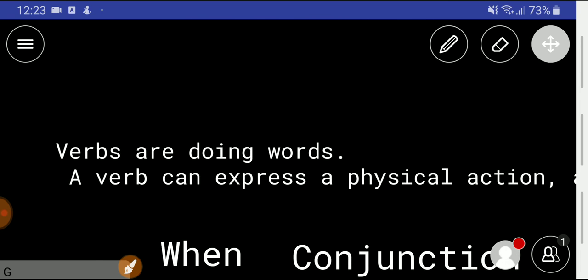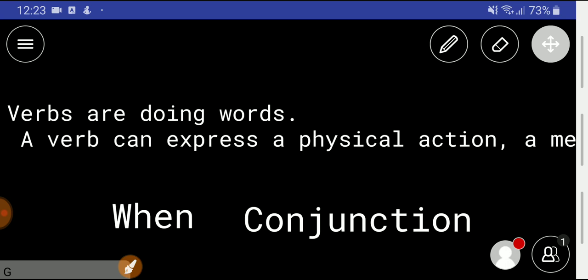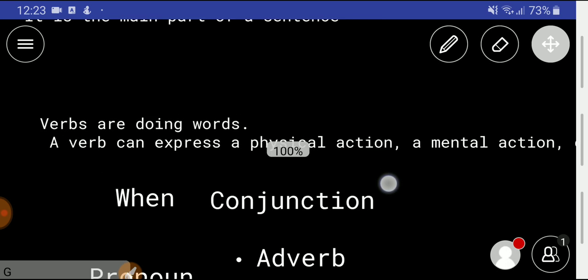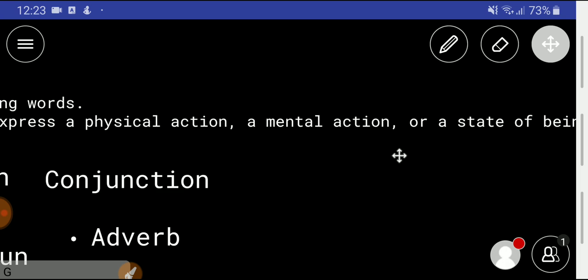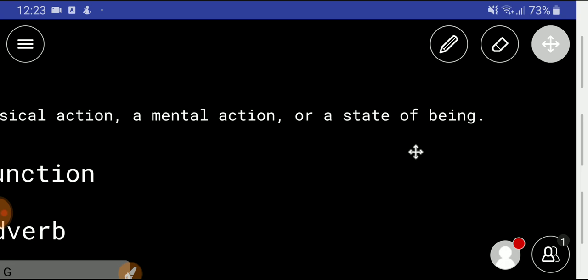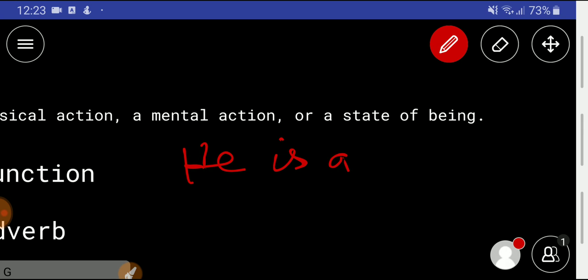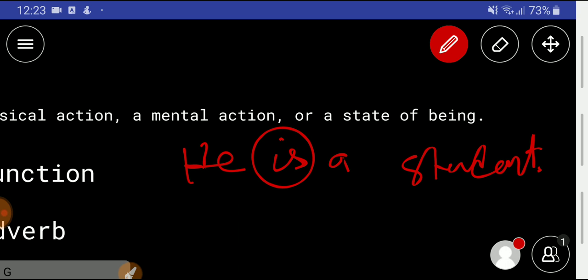Okay, let me tell you another definition of verb so that you can have deep knowledge. Verbs are doing words, right? A verb can express a physical action, a mental action, or a state of being. A state of being means like this: he is a student. Here, is is expressing a state of being.